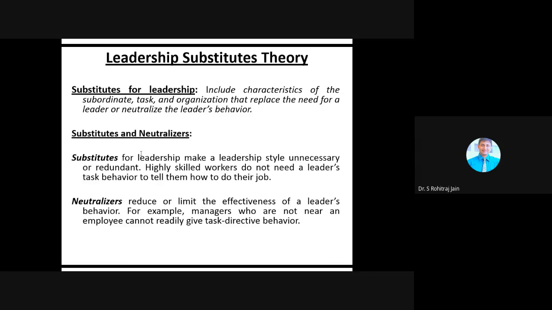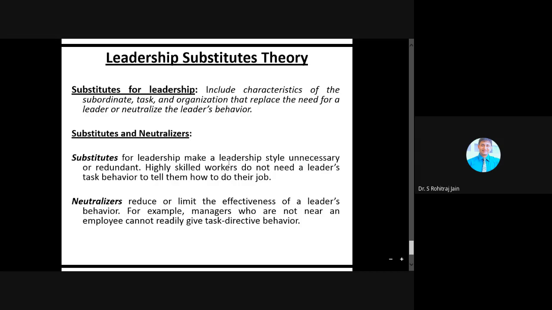Neutralizers reduce or limit the effectiveness of a leader's behavior. For example, students, managers who are not near an employee cannot readily give task directive behavior. So substitutes for leadership make a leadership style unnecessary or redundant.